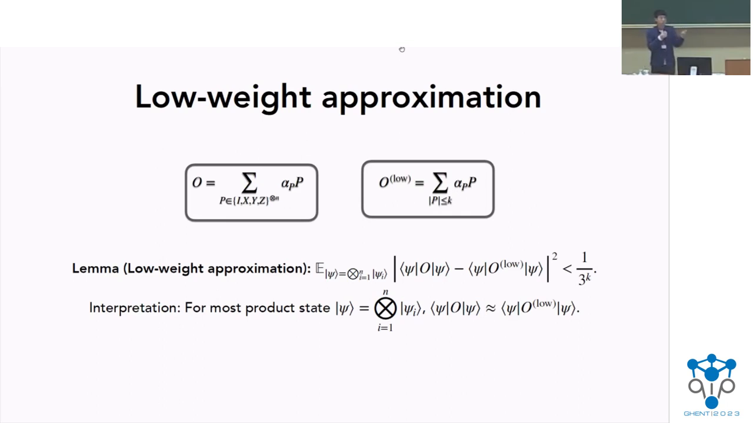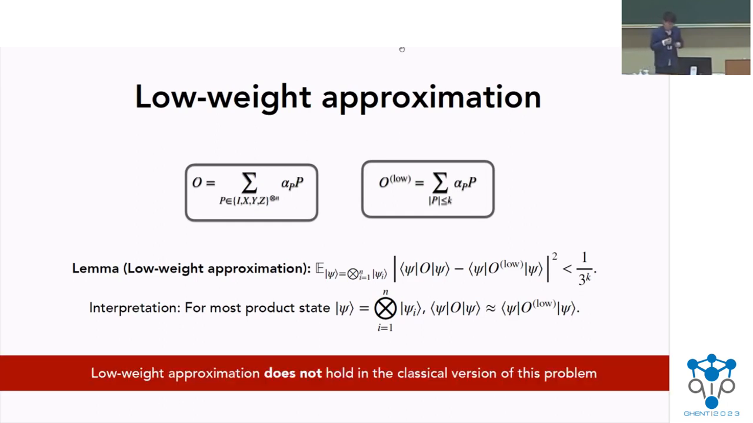In particular, the deviation between the two will decay exponentially as we scale up k. So by choosing k to be some small constant, it will already be a very small difference. It would be a small distance. And such a low-weight approximation doesn't hold in the classical case.